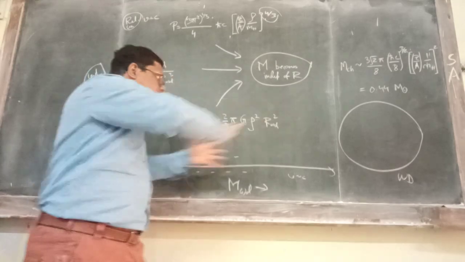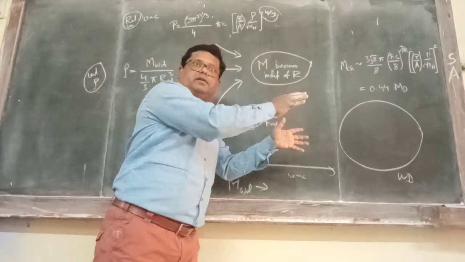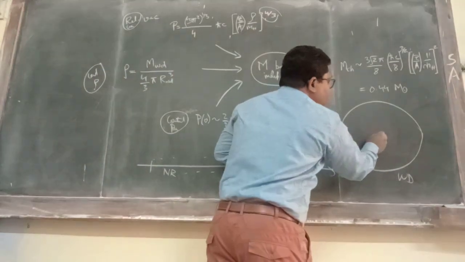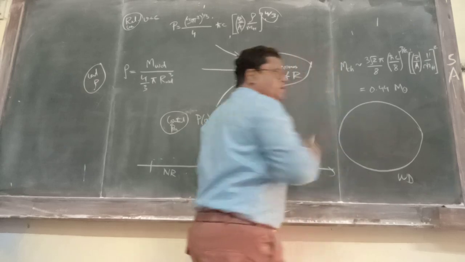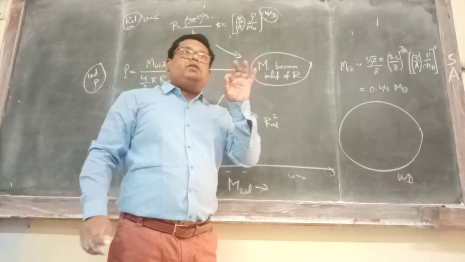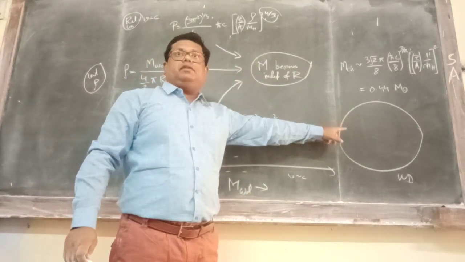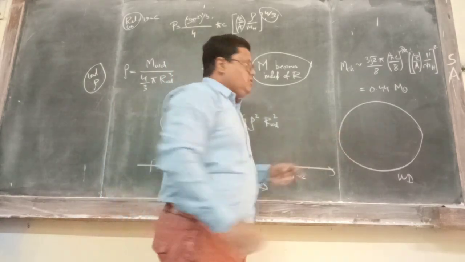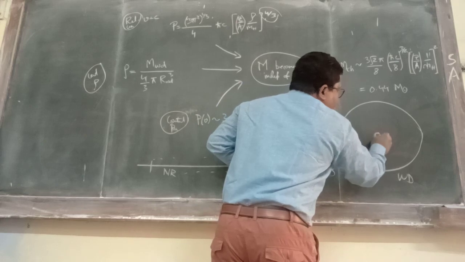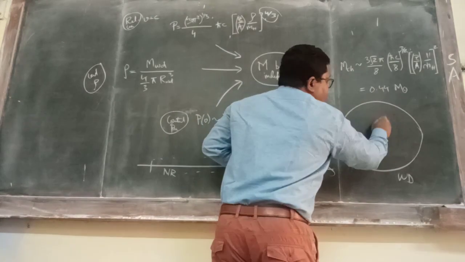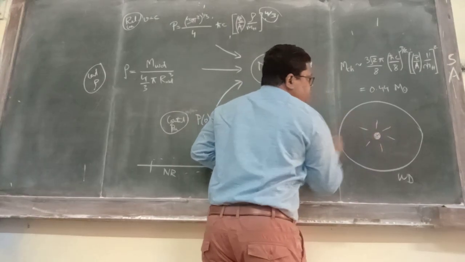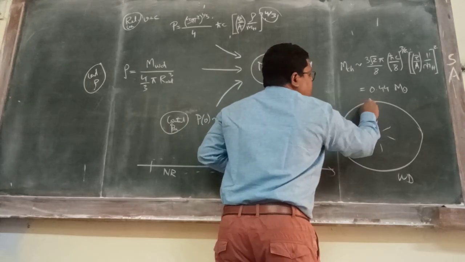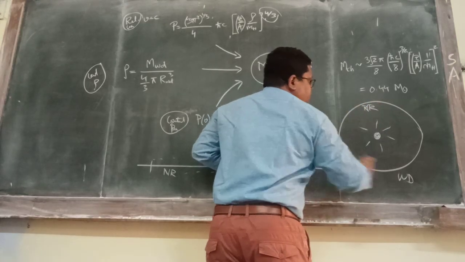But if I keep on adding mass to it, slowly the electrons will start to become relativistic. Now tell me, where will the relativistic electrons appear? In the core or in the outside? Obviously in the core. So you will have relativistic electrons over here, here a mixture of relativistic and non-relativistic, and all the non-relativistic electrons in the outer region.